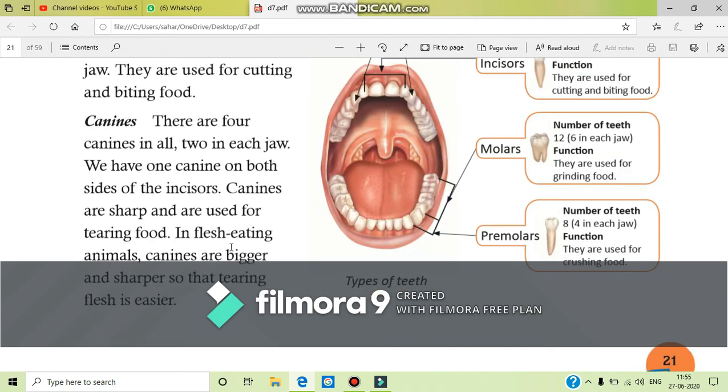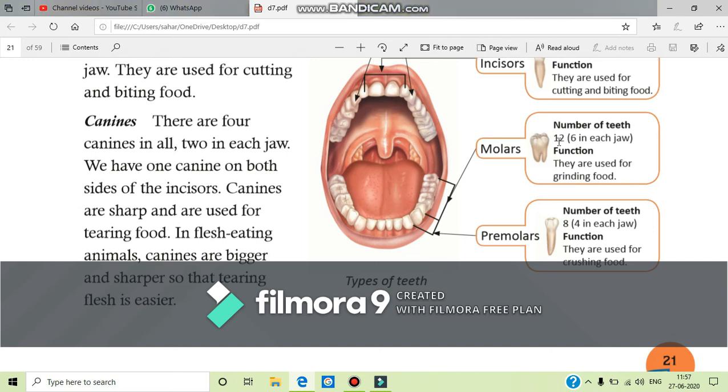Next are premolar teeth. There are a total of 8 premolar teeth in our mouth, 4 in each jaw. That means on the upper jaw we have 4 premolars and on the lower jaw we have 4 premolars. Let's see where they are situated. You can see just after the canine teeth there are two premolars on this side and two premolars on the other side, and the same thing repeats with the upper jaw also. And what is the function of these teeth? They are used for crushing food.